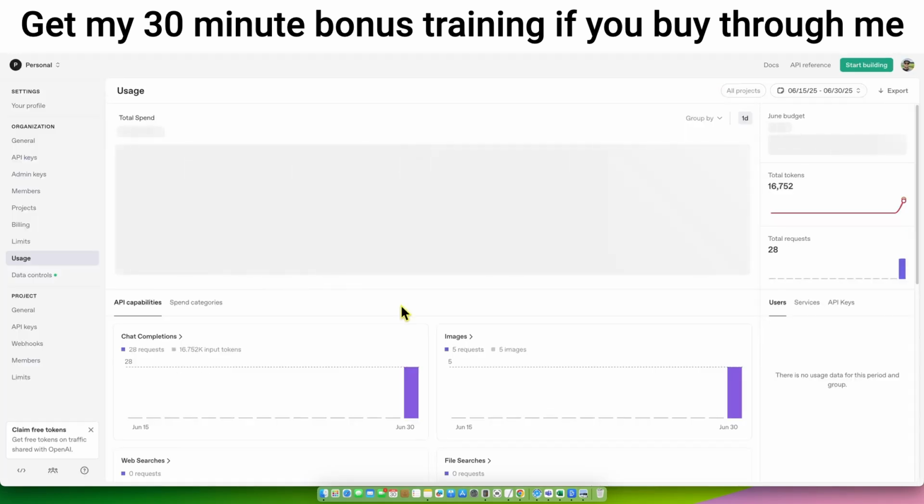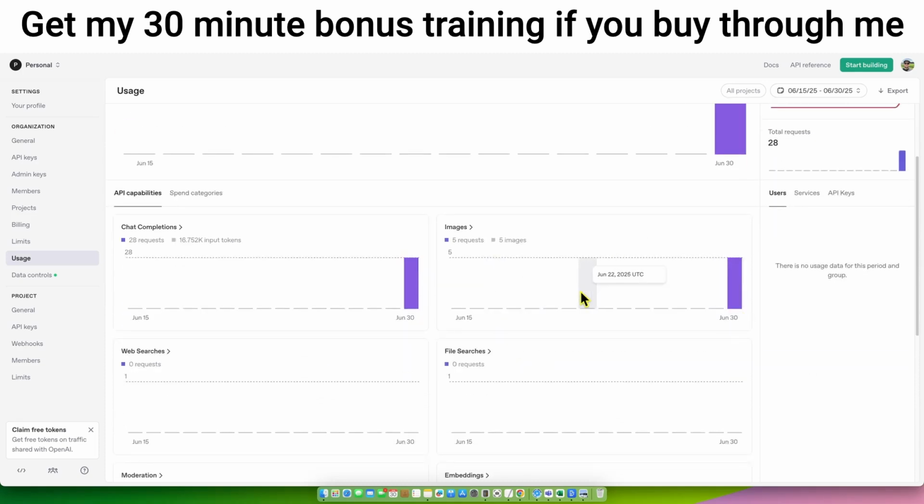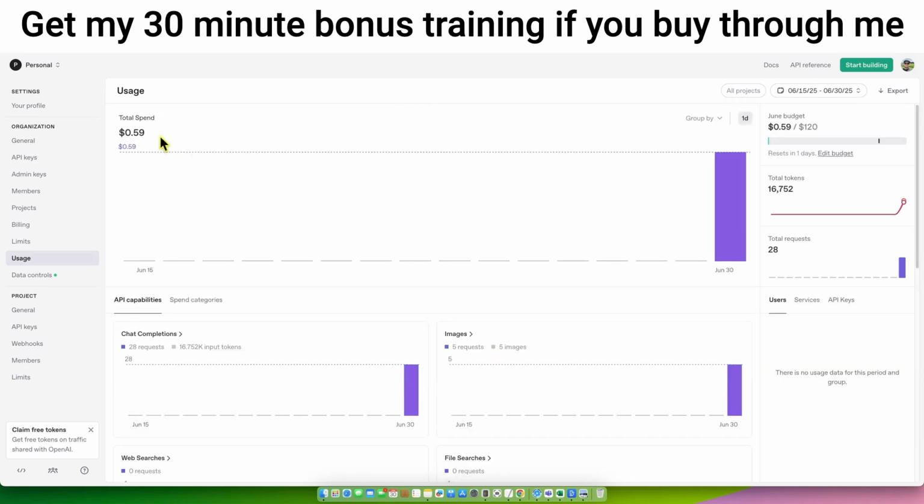Let's come into my usage and see how much that actually cost. It did use that to create the 5 images. And then there is the 28 requests. Okay, so that cost 59 cents. That didn't cost $2. That cost 59 cents to create that small ebook right there.